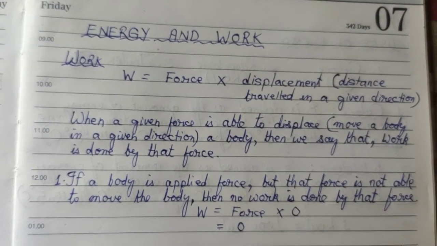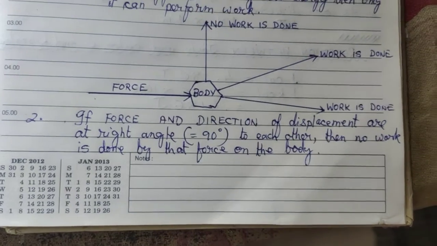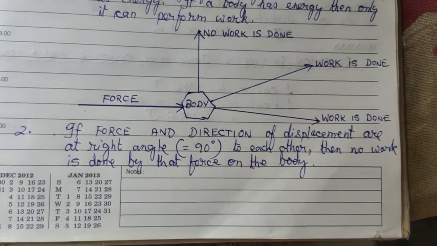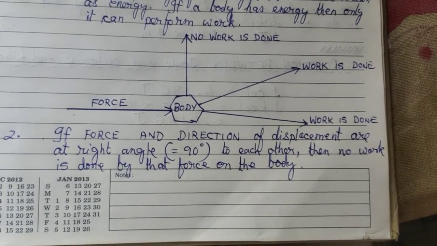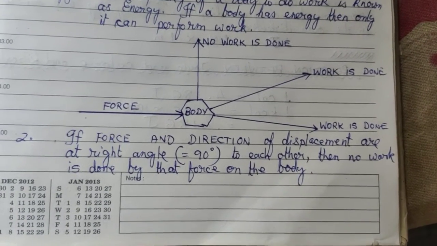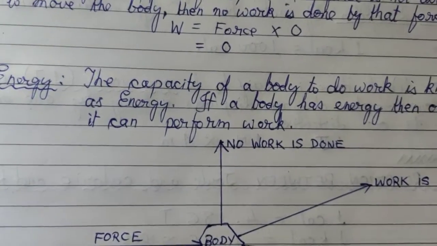Similarly, there is another case in which there is no work done. Let us see that. Okay, here is that case. If force and direction of displacement are at right angle, that is 90 degrees to each other, then also no work is done by that force. Here is the diagram I have given.